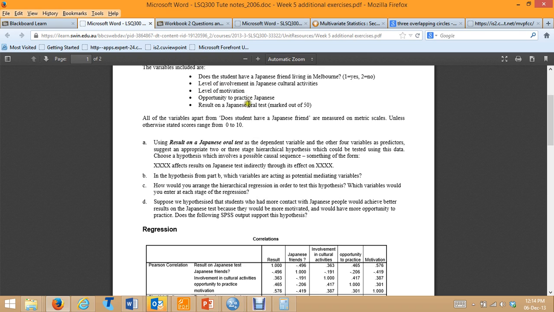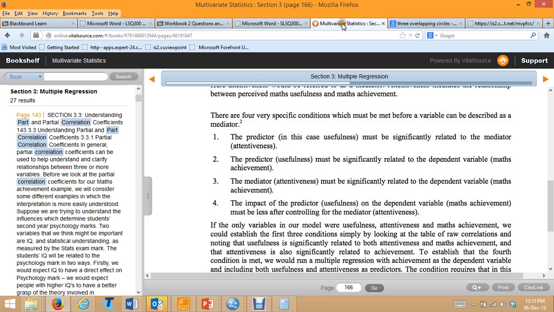Now if these 2 variables were mediating the relationship between these 2 variables, then these two variables would be significant at step 2, and they would have a relationship with the DV, result on a Japanese oral test. And these 2 variables would show a significant relationship with Japanese oral test at step 1, and this relationship would either no longer be present at step 2 once these 2 variables were added, or it'd be reduced. So I'll just show you what I mean by that a little bit more.